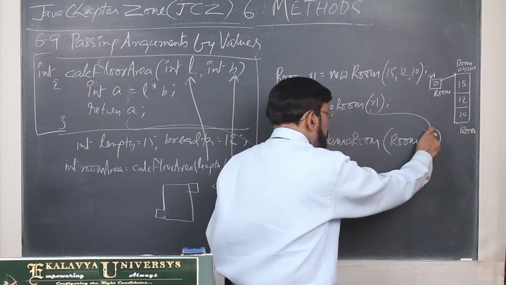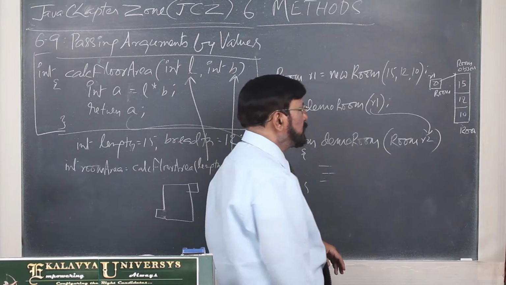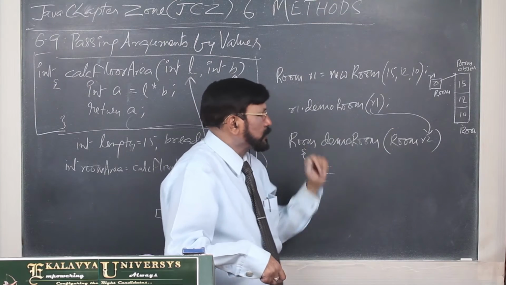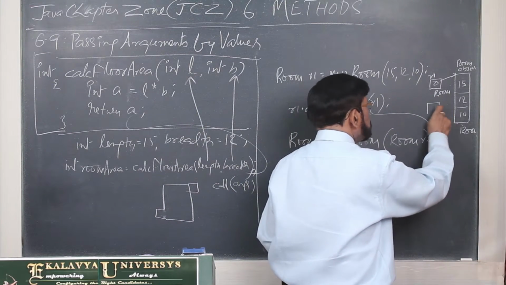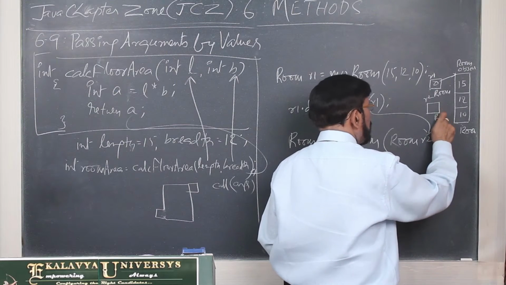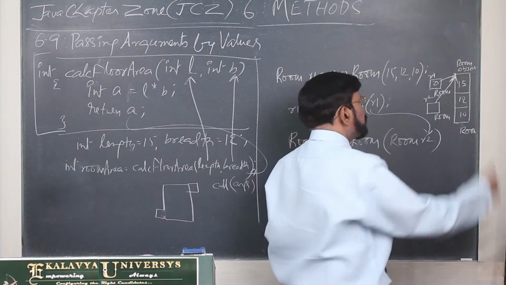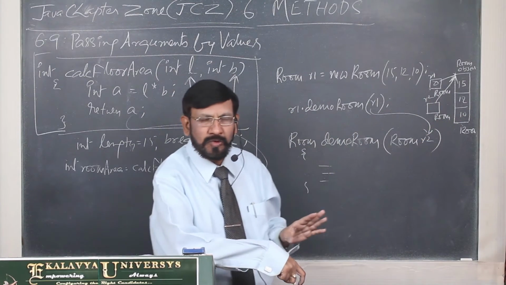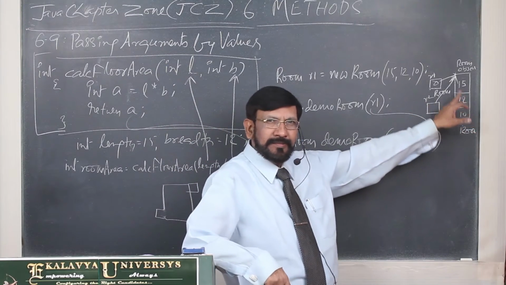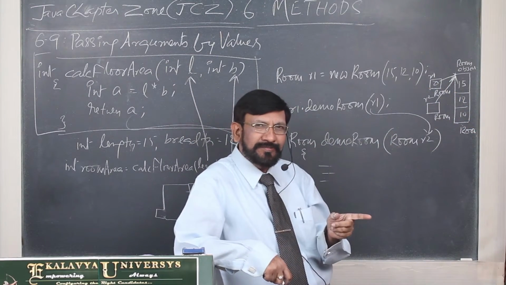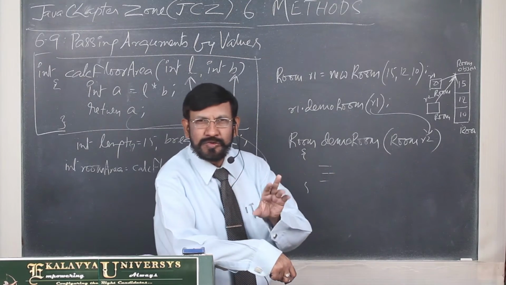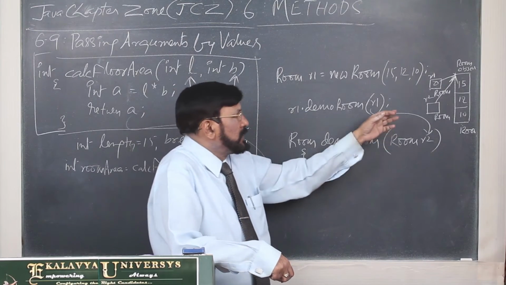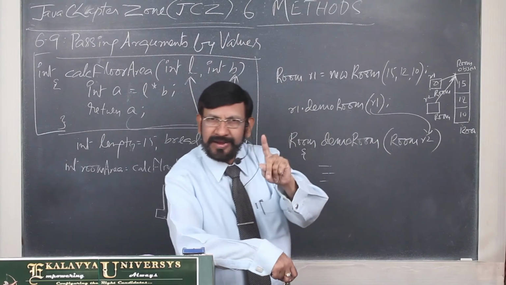So this is copied into this. That means this reference is copied into R2. As a result, what happens? This is R2. This status is created. That means there is only one object. There are no two objects. It is like one kite, but we tied two threads to it. Understand? Here also you should not call it call by reference. If you deeply think, you can understand that. We are passing values only. Actually one kite is there.